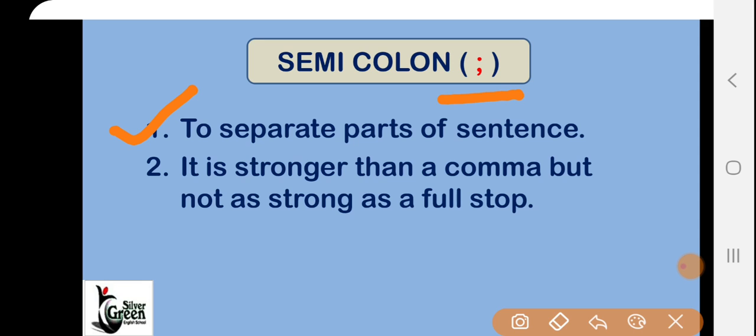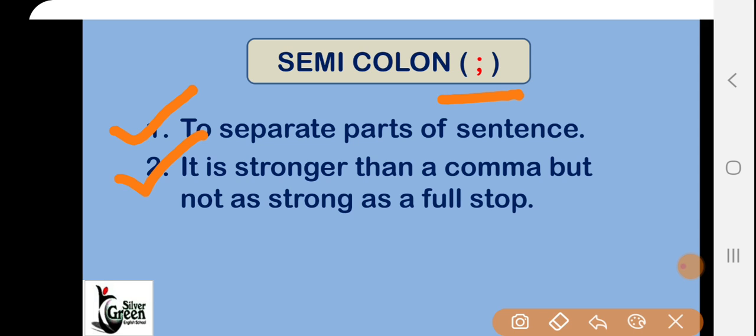But nowadays, you know students, there is very little use of the semicolon. If you read the latest books or texts, or a newspaper also, you cannot see this semicolon used. The next use is that it is stronger than a comma, but not as strong as a full stop.